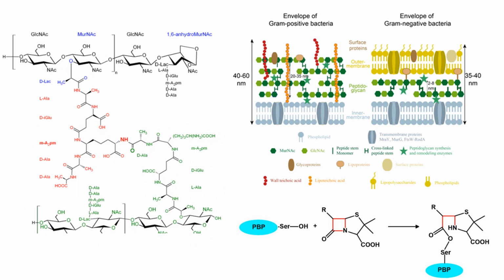We can see here one chain of the peptidoglycan with the peptide chain, the atoms in red, and we have the other peptide chain with these amino acids, the atoms represented in green.